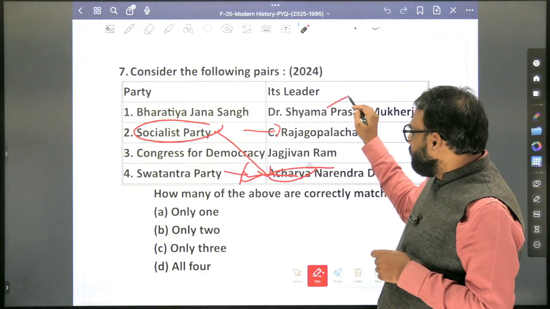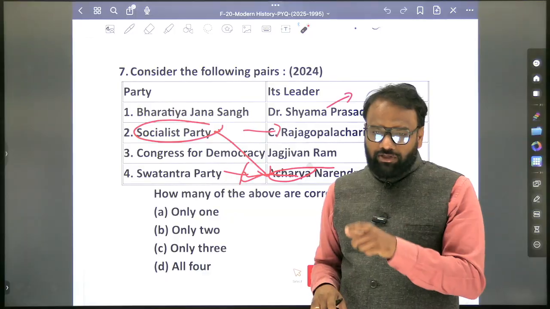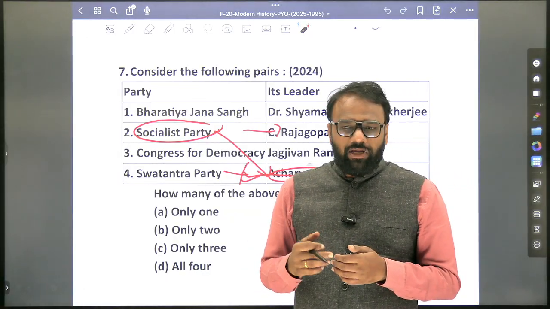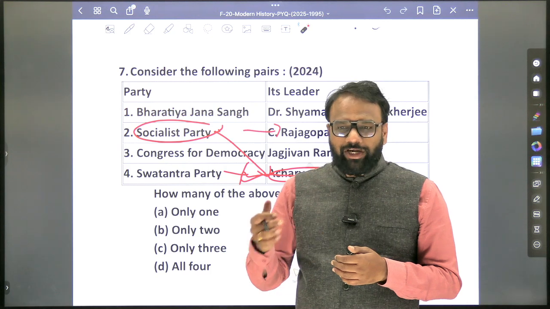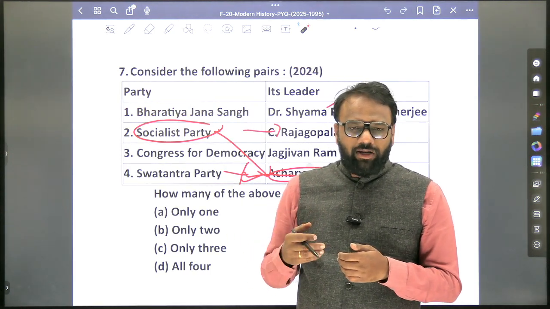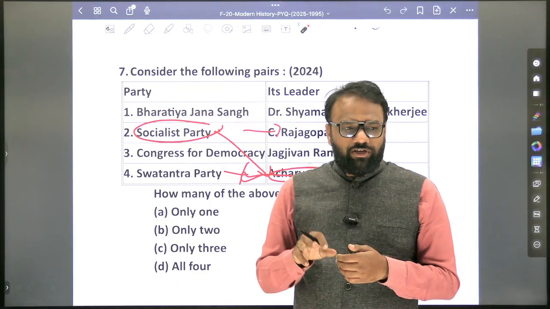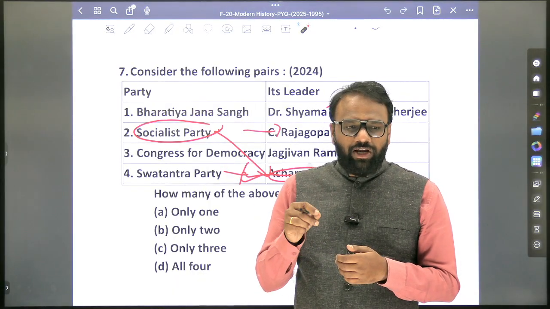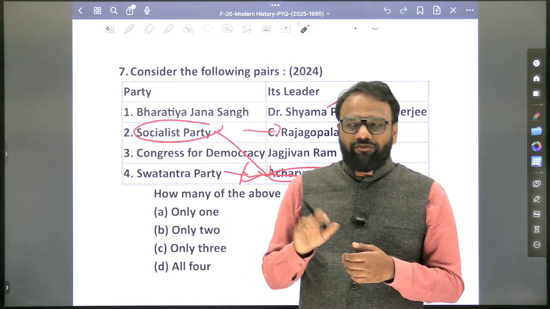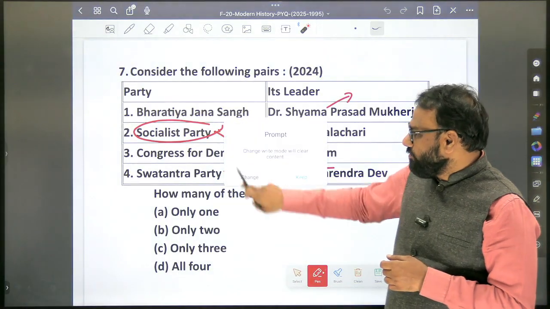So, now what we will do? Based on this, whatever information is required, you will prepare, and simultaneously the list of organizations and founders. There is a long list of around 80 to 90. In one single day it is not possible, but at least if you set a daily target of 10 to 20, then gradually over a period of time that will become an integral part, and here you are not expected to recall. If you are able to identify also, it is sufficient, but recall will help make that identification process easier. So you will complete the process of organizations and founders.